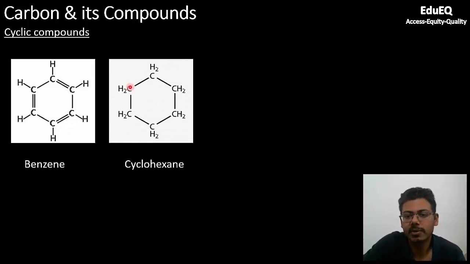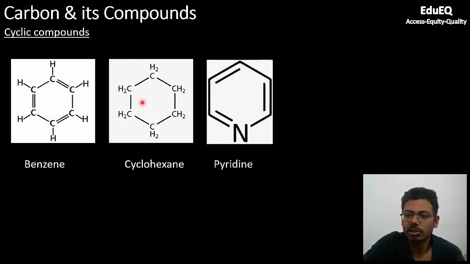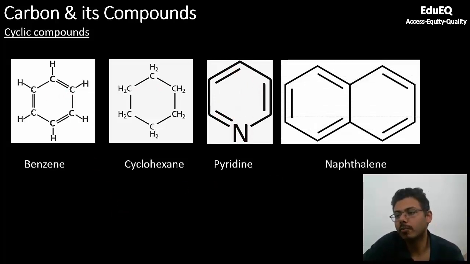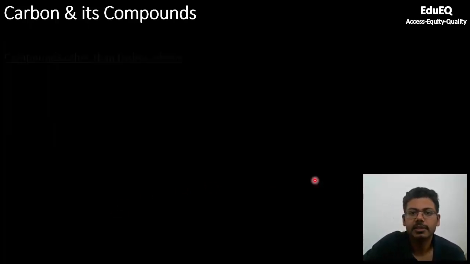It is also a 6-member cyclic ring, but without any double bonds. So the difference between benzene and cyclohexane is there are 3 double bonds here. There are no double bonds in cyclohexane. This is also one very important base in organic chemistry. It's called pyridine. So again, it's a 6-member ring, but one member is nitrogen, and it has 3 double bonds just like benzene. And this is naphthalene. 2 benzene rings combined. This forms naphthalene. So these are just some examples.